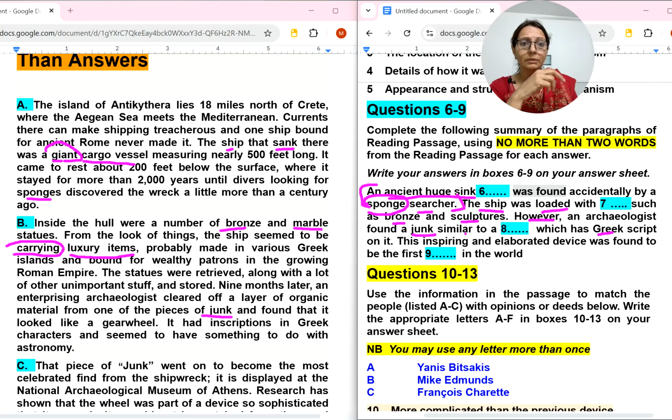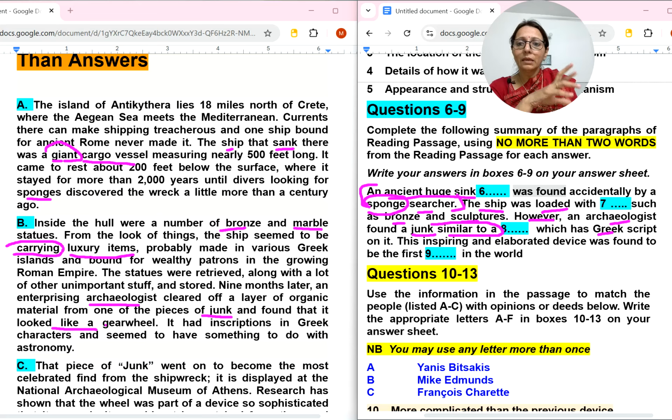Similar to, something similar, same kind of thing, which has Greek script. Okay, the statues were retrieved along with a lot of unimportant stuff stored. Nine months later, an enterprising archaeologist. So archaeologist, same word we have got, cleared off a layer of organic material from one piece of junk. Okay, and found that it looked similar.